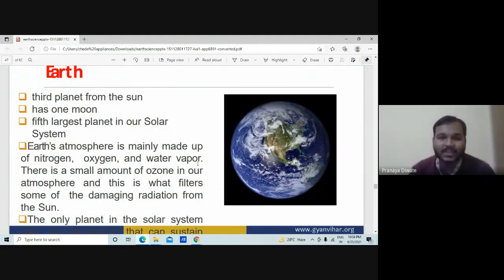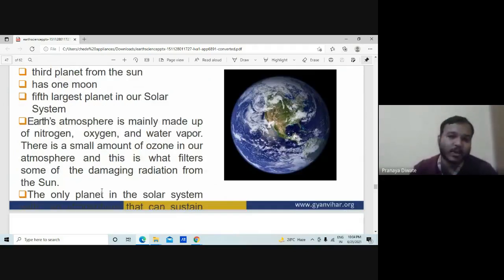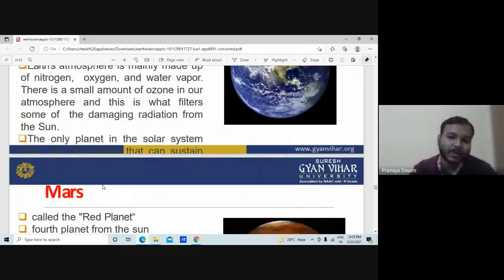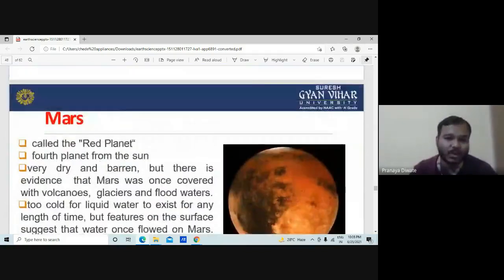The third planet is where we live, our Mother Earth. Earth is the third planet from the Sun, has one moon, what we call Chandrama, and is the fifth largest planet in our solar system. The atmosphere of the Earth is mainly made up of nitrogen, more than 70%, oxygen, and water vapor. It is the only planet in the solar system with an atmosphere that can sustain life. So this is all about the Earth.